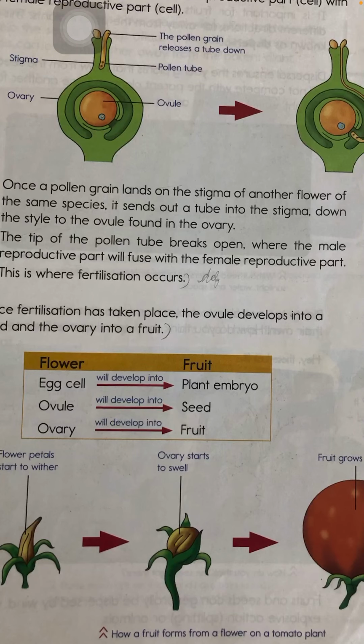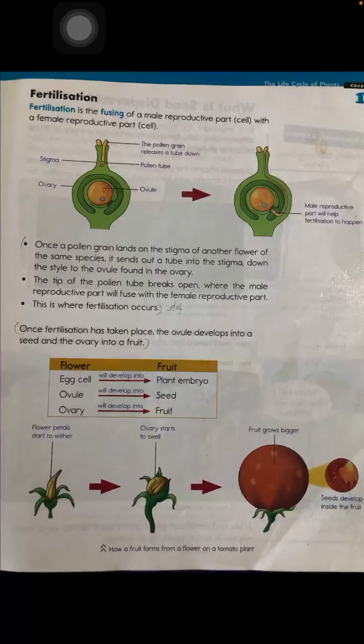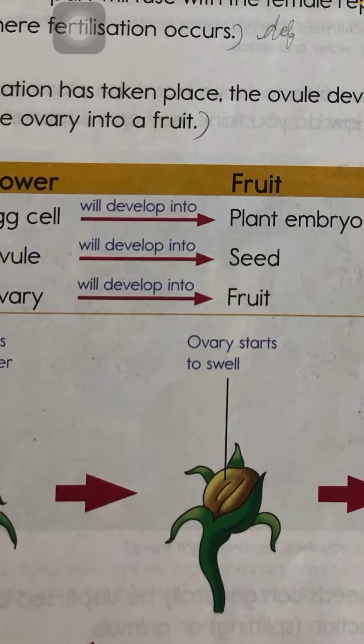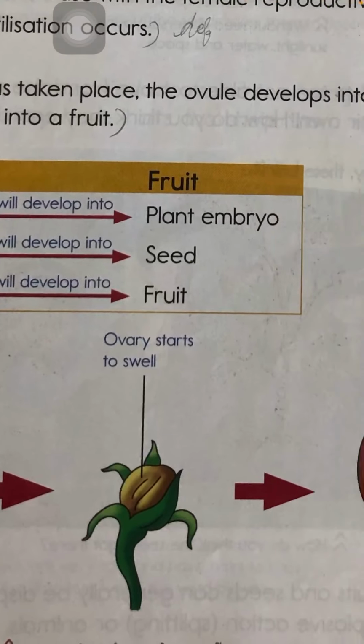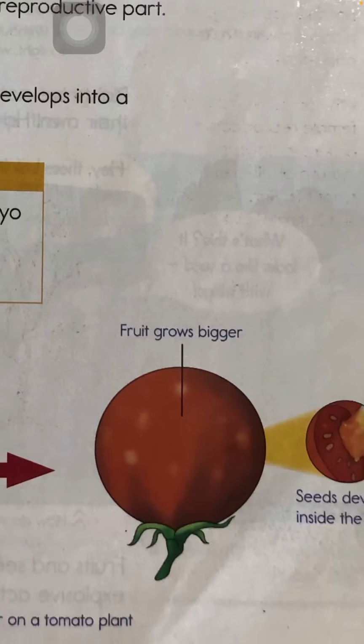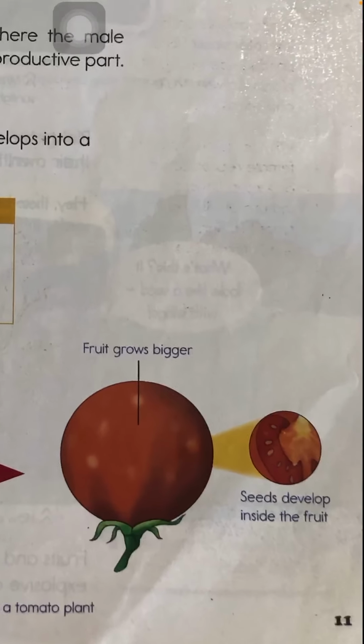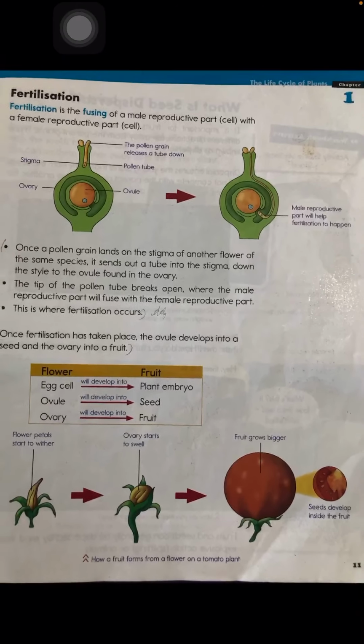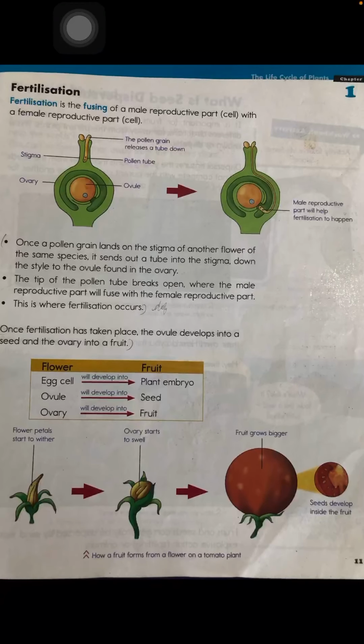That is the ovary in which food is stored, and the ovule is a seed in which the plant embryo or egg cell is present. So here you are seeing the flower petals start to wither. After that the ovary starts to swell, and then the fruit grows bigger, and within the growth the seed develops inside the fruit. So this is the phenomenon of fertilization.